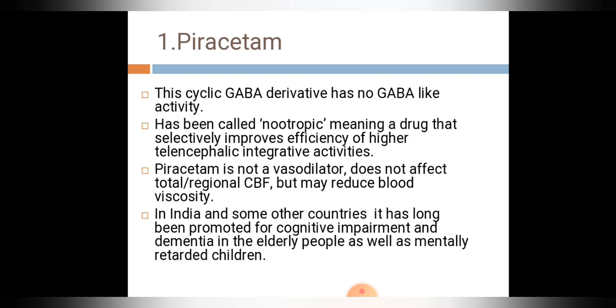Cognitive impairment, we know it is the difficulty in processing the thoughts, which may lead to memory loss, decision-making difficulties, inability to concentrate, and learning difficulties. Dementia is a chronic or persistent disorder of mental processes caused by brain disease or any brain injury.